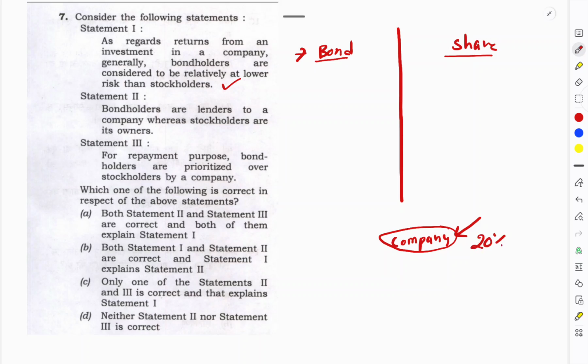Let's say you started a company, just to give a clear picture. You are A, you have 30% capital.